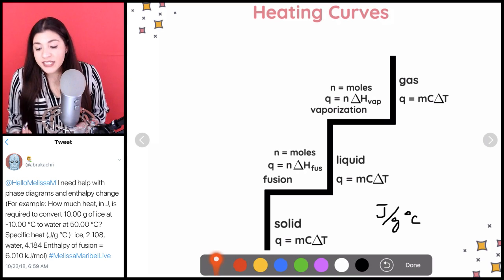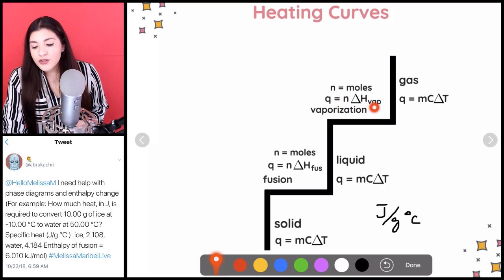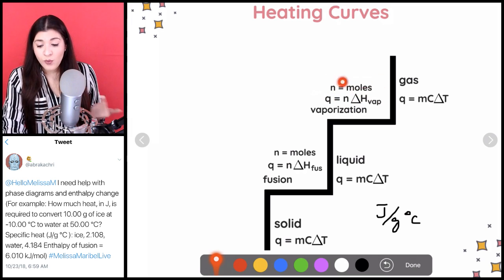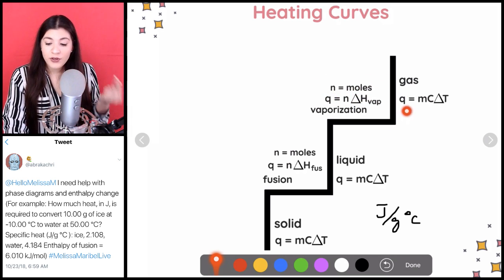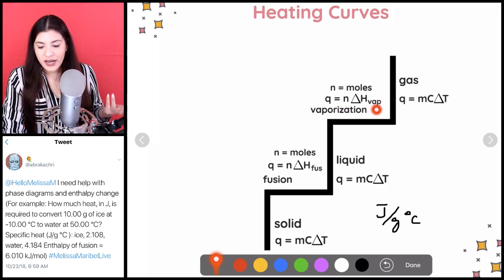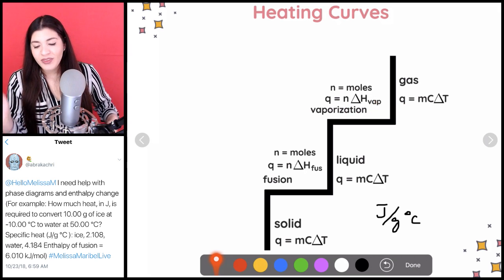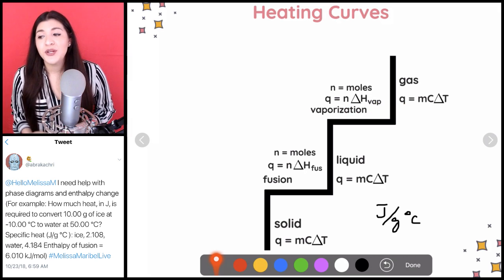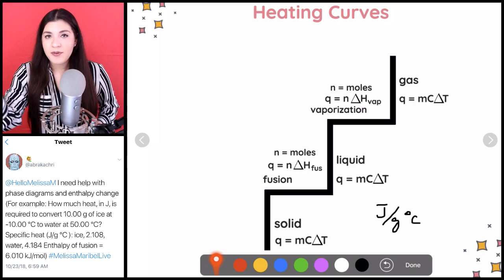And then for vaporization, it's really similar. So we will have n again, and that's our moles. And then instead of fusion, it will be the enthalpy change of our vaporization. These are extremely important for you to know, so make sure you know this type of heating curve.